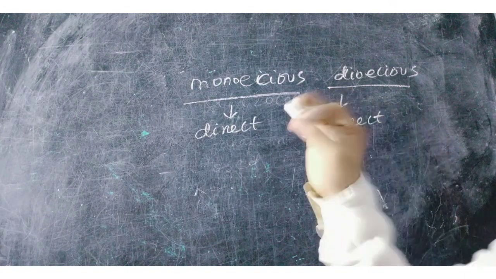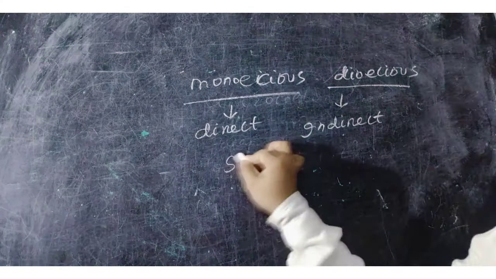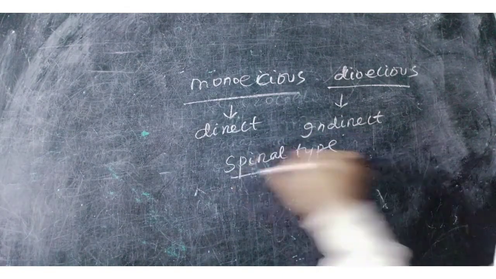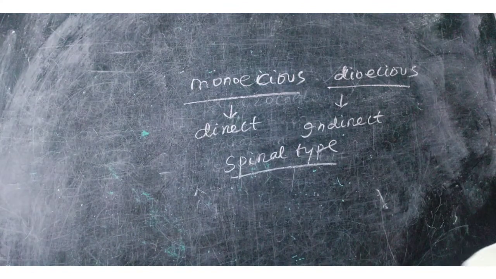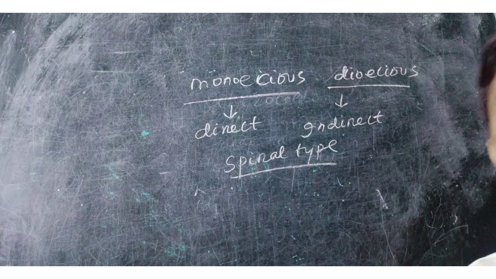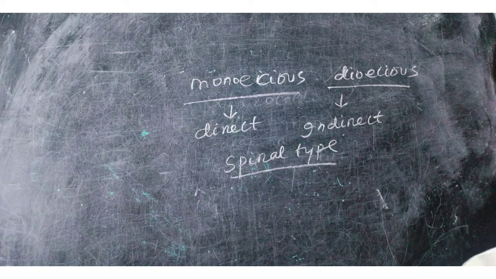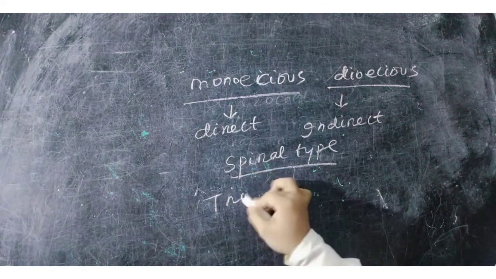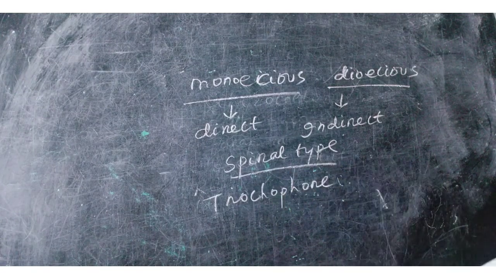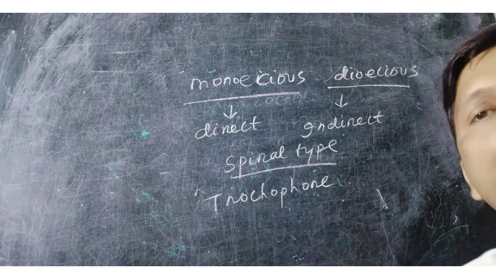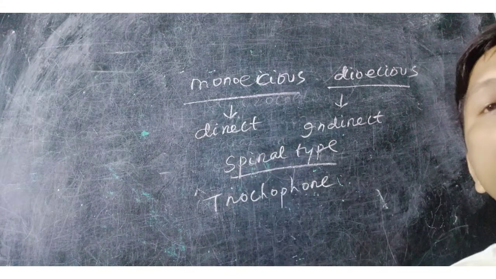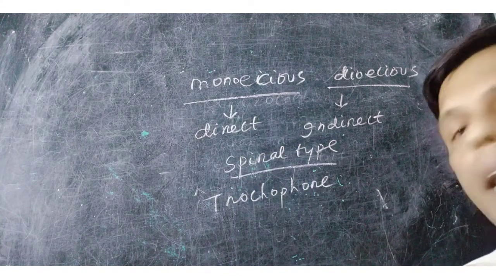The cleavage is spiral type. In indirect development a larva is present, and the larva is called the trochophore larva, found in Annelida. Next, regeneration is a common character in Annelida.